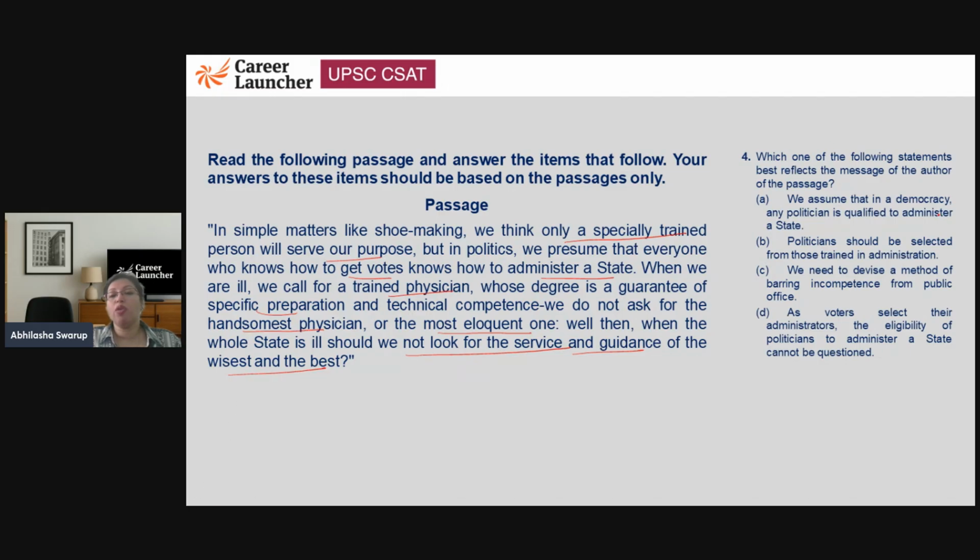We assume that in a democracy, any politician is qualified to administer. No, the author has said the exact opposite. Politicians should be selected from those trained in administration. Yes, that is a good idea. We need to devise a method of barring incompetence. How do you bar incompetence from public office? No. As voters select their administrators, the eligibility of politicians to administer a state cannot be questioned. The author is questioning the whole idea, so therefore, not D. Best answer will be option number B.